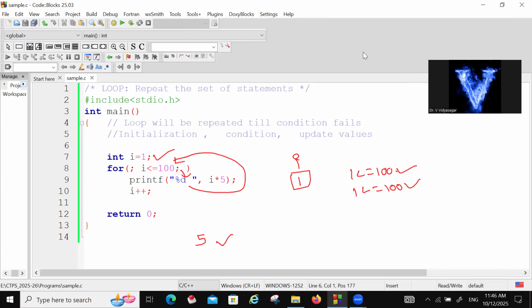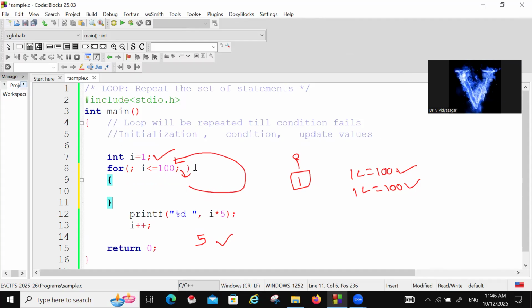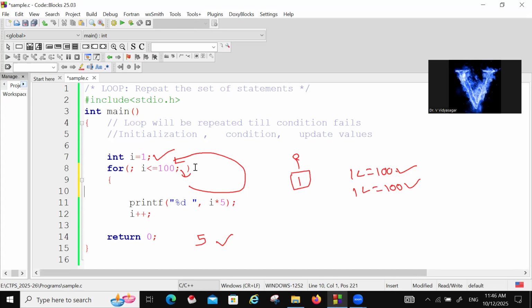So if you want to execute two statements, you have to make it a block. As long as the condition is true, it will be repeated. Only if condition fails, it will be terminated. Loop will be repeated till condition fails. Condition always true means it is always repeating.